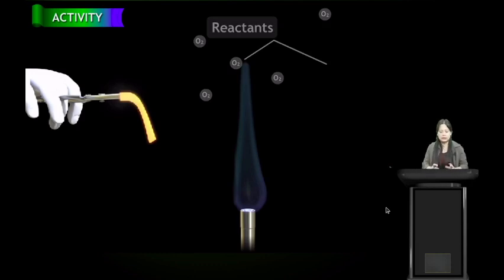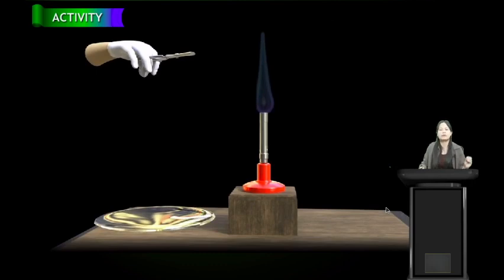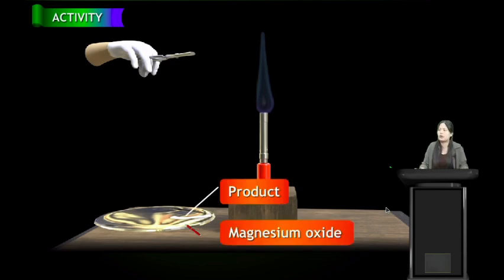Now we have studied in our lower classes that combustion means burning, and for combustion to take place, oxygen is necessary, right? So here magnesium ribbon burns in the presence of oxygen. If the oxygen is not present, this magnesium ribbon will not burn. Here we see that magnesium ribbon burns in the presence of oxygen and gives us these ashes. This is the product, and the product is magnesium oxide. So the reactants are magnesium ribbon and oxygen, and the product is magnesium oxide.